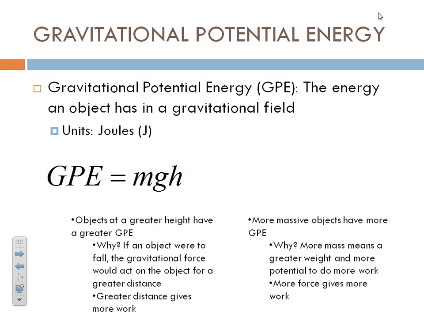So by just raising an object off the surface of the planet, we're giving it gravitational potential energy. And that gravitational potential energy can be changed into other kinds of energy. We could drop it, and what does it do as it falls? It speeds up. So gravitational potential energy is actually being converted into kinetic energy when that happens. So overall, gravitational potential energy is the fact that all objects have the potential to fall, and that means work can be done on them, and that means energy.